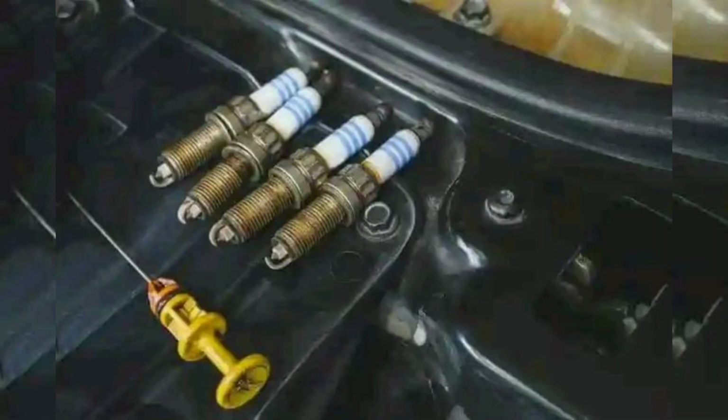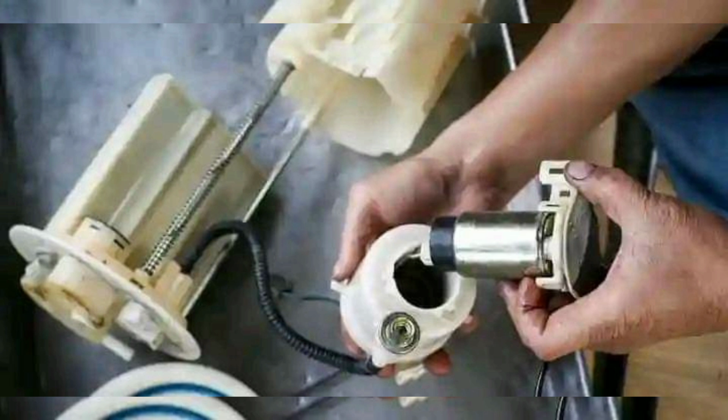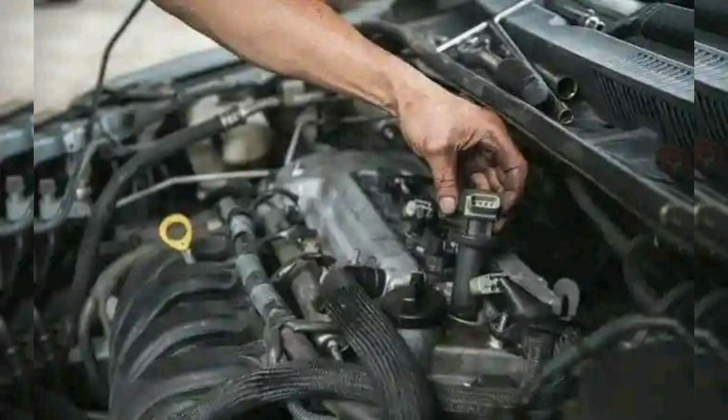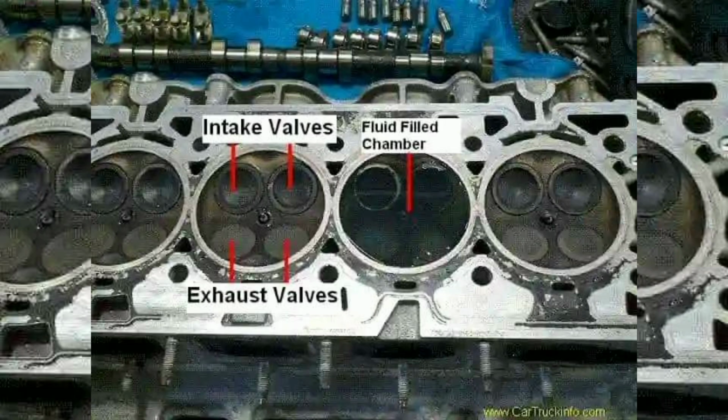Common causes of P0300 code. Faulty spark plugs. Spark plugs are essential for igniting the air-fuel mixture in the cylinders. Over time, they can wear out or become fouled by oil, carbon deposits, or fuel. Solution: replace the spark plugs. Check the manufacturer's recommended interval for replacement and inspect them regularly.